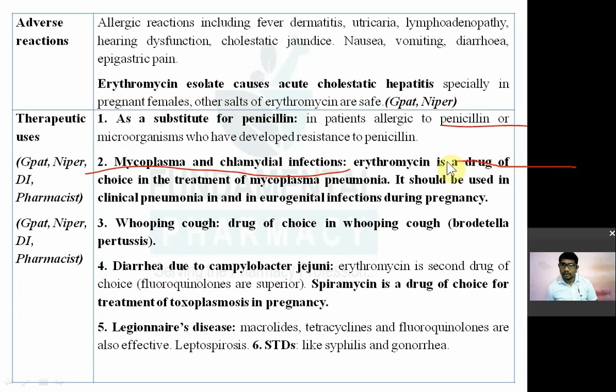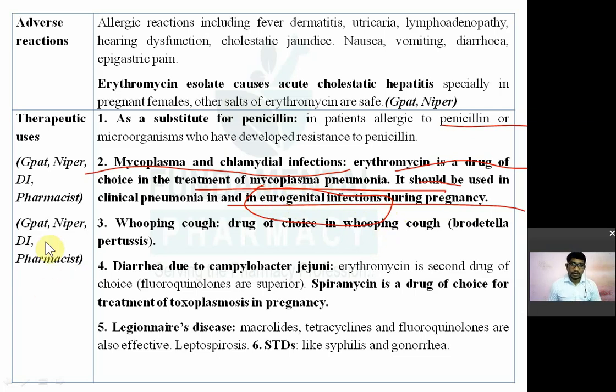Mycoplasma pneumonia. It is a drug of choice in case of mycoplasma pneumonia. It should be used in clinical pneumonia and urogenital infection during pregnancy. So it can be used in pregnancy also. Clinical pneumonia and urogenital infection. Urogenital means infections related to the urinary system and infections of the genital organs.